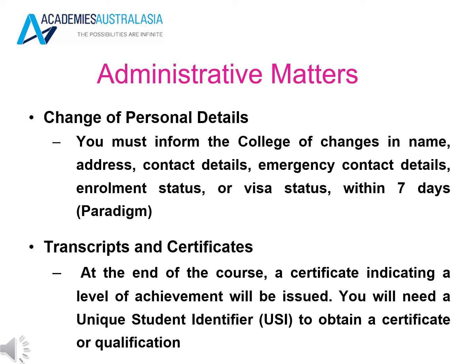For transcripts and certificates, at the end of the course, you will receive a certificate which indicates your level of achievement. To receive a certificate, you do need a unique student identifier, also called a USI, and you won't obtain a certificate or qualification unless you have a USI.